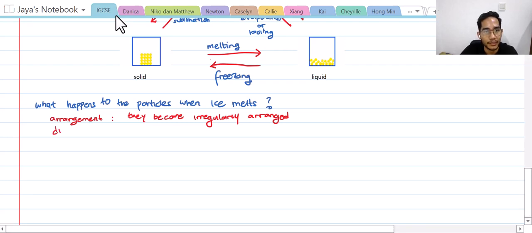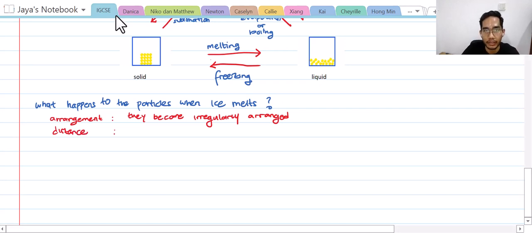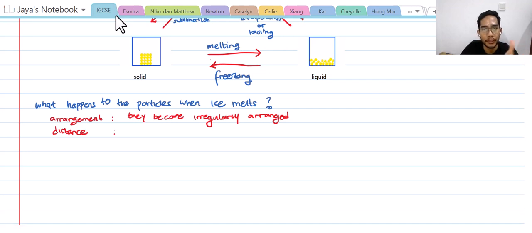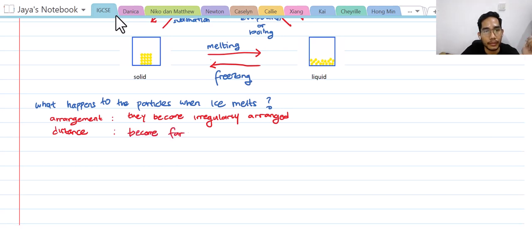Now let's move on with another perspective, which is the distance between particles. What happens to the distance between the particles when ice melts? From here to here. Nice. The distance becomes farther.